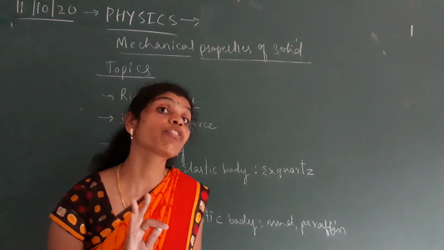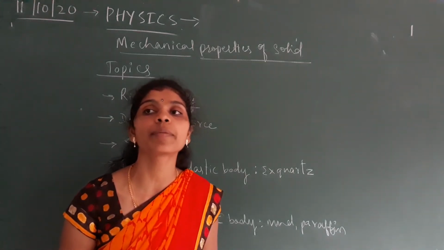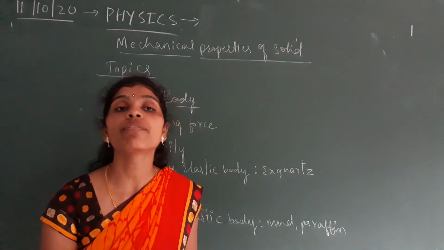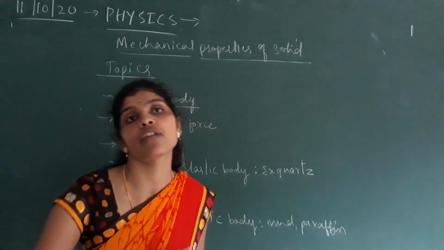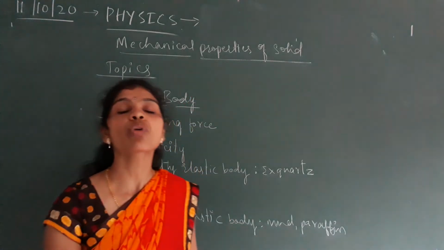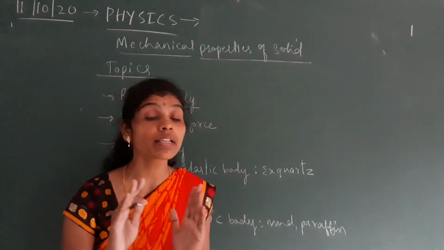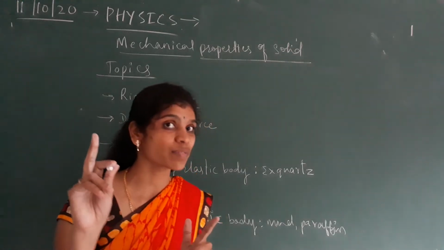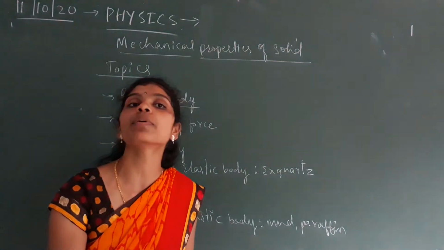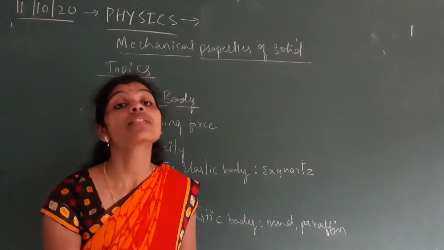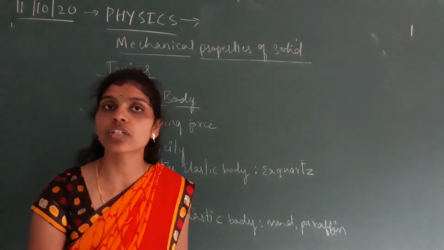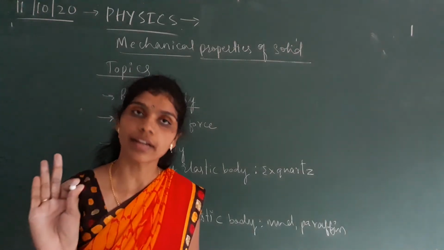But it is not said to be perfectly rigid, because in nature we come across so many solid objects, but they undergo deformation when we apply a large amount of external force on them. So any solid object you can consider is said to be rigid, but it is not said to be perfectly rigid. Perfectly rigid means it is not possible to change the object's size or shape. Such an object we call a perfectly rigid body, but in nature no object is perfectly rigid.